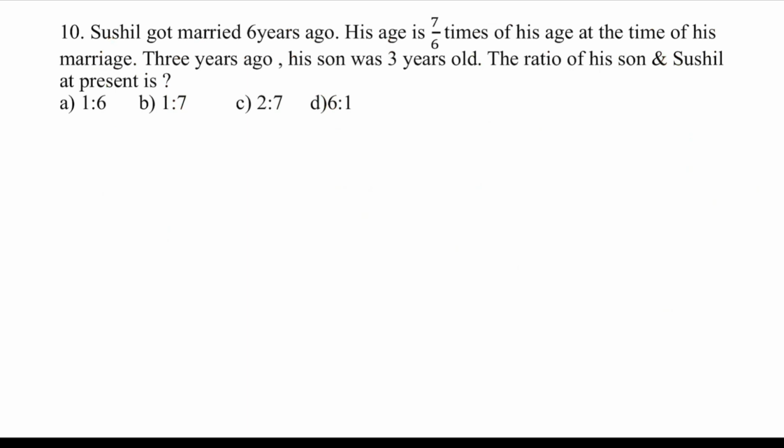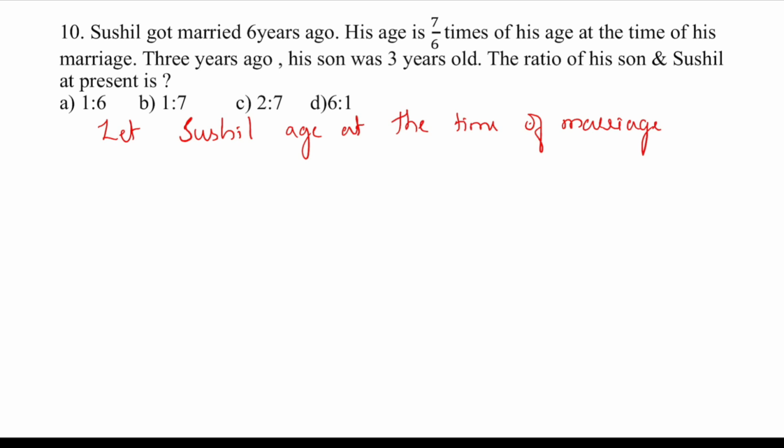But we don't know what his age was at the time of his marriage, so we can assume, let Sushil's age at the time of marriage be X. Then presently Sushil will be 7 by 6 times of X. So I can say S by X is equal to 7 by 6, isn't it?